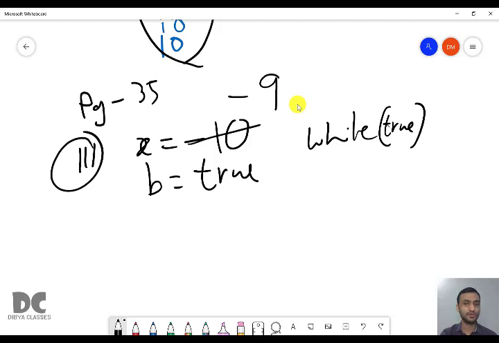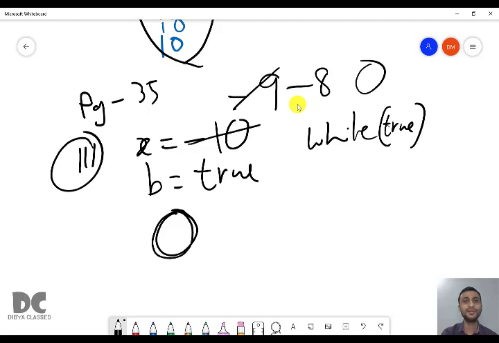And then continue. Continue means what happened? It will go to test condition. This is while, it will go to test condition. And b value is true only. So while true means again it will enter inside. Minus 9 less than 0, true. X plus plus. This will become minus 8. Again it will go to test condition. Again true. So like this, it will go till x becomes 0. When x becomes 0, x less than 0 will become false. False means it will go to else block, break. Break means it will come out of while loop. It will come out of while loop and it will print the value of x. That is nothing but 0.